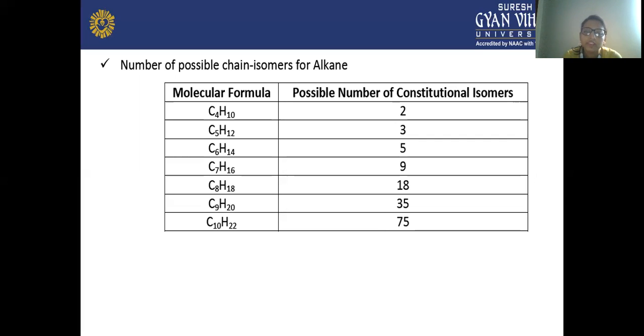C9H20 has 35, and decane has 75 possible constitutional isomers. So these are the number of possible chain isomers for the alkanes.